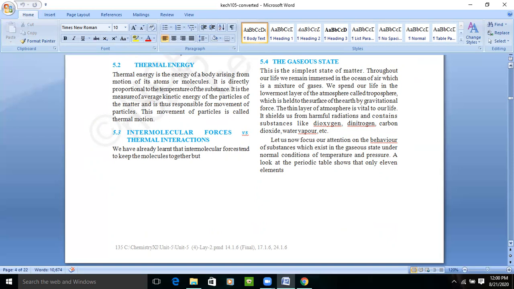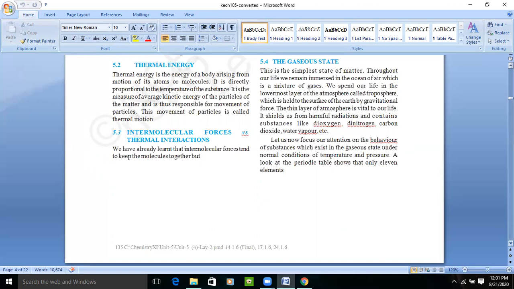So in our atmosphere we have many layers of gases. The lowest is known as the troposphere, which is held to the surface of the earth by the force of gravity. Because earth has its own atmosphere, and this atmosphere is attracted by the earth towards itself. That is known as the gravitational force.